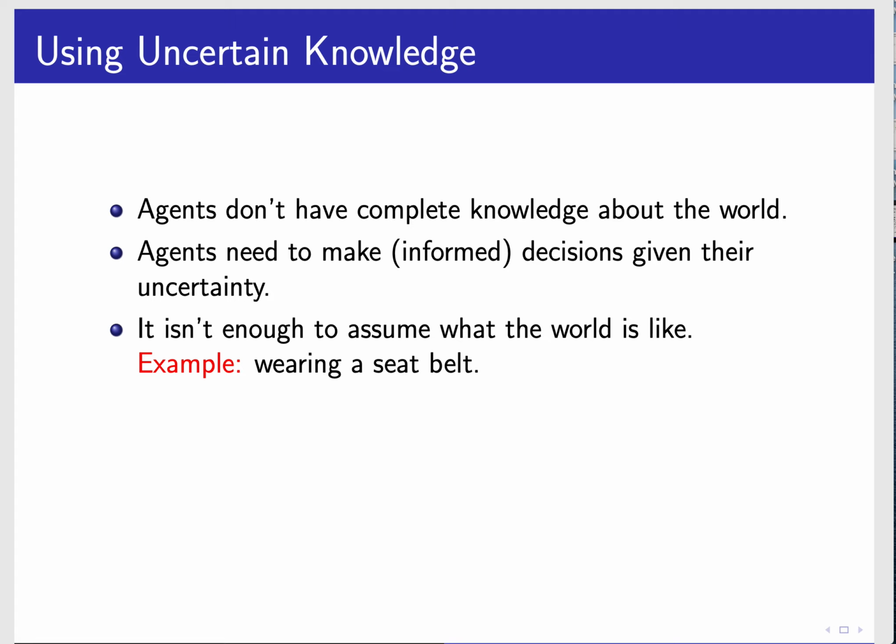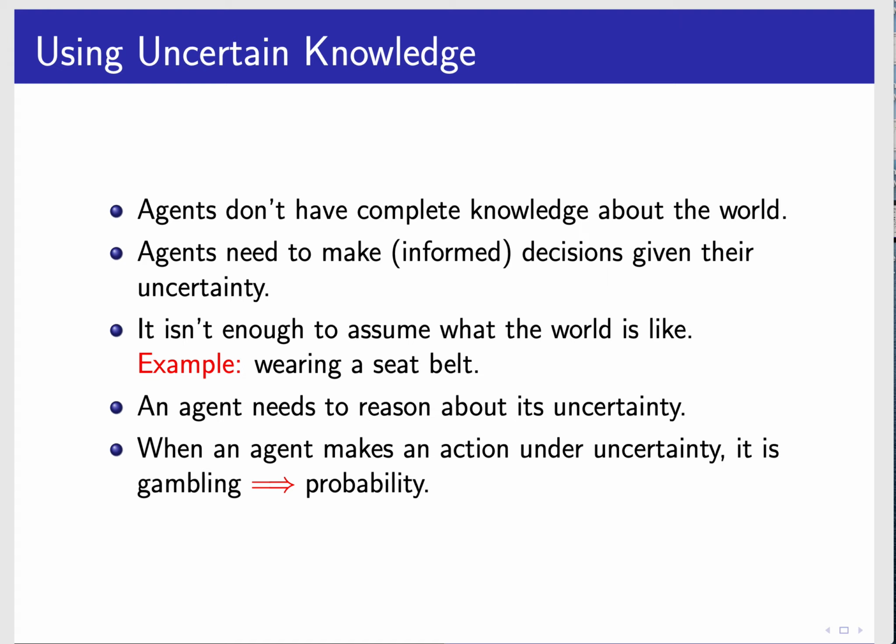So we end up doing qualitatively different things when we don't assume we know what the world is like. We don't assume that the world is fully observable or that the domain is deterministic. The domain is stochastic. An agent needs to reason about its uncertainty. We can't just make an assumption about what the world is like. That doesn't work; it turns out to be a very bad way to reason. When an agent acts under uncertainty, it's gambling. Whenever you try to cross the road, you're gambling. That gambling leads us to probability, because probability is the calculus of gambling. So that's where we're going to end up: with probability.